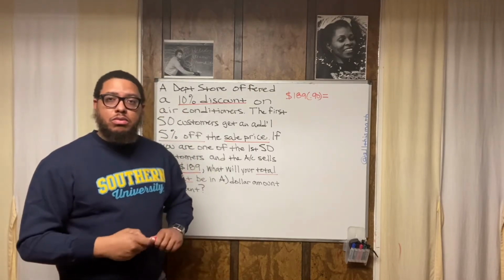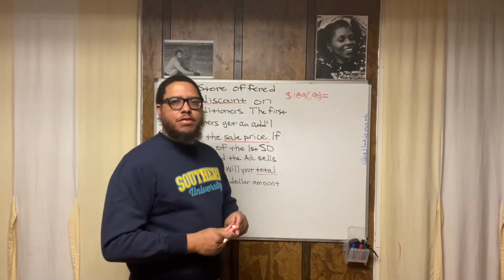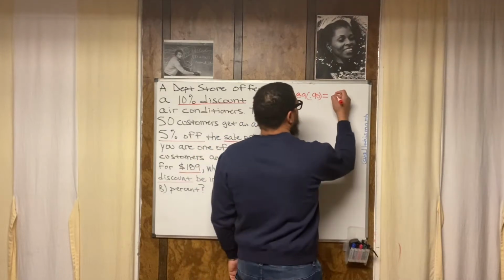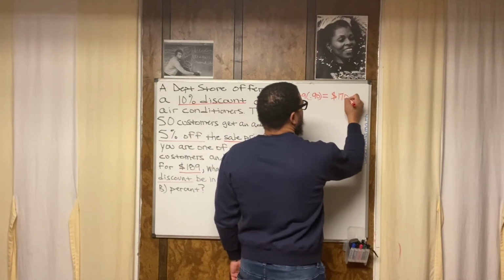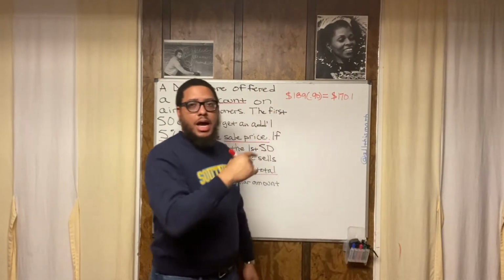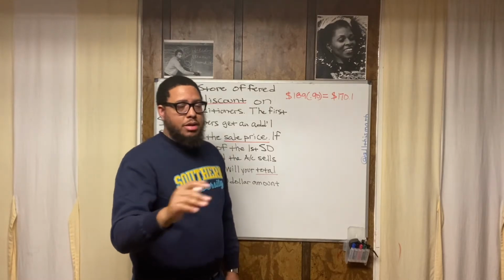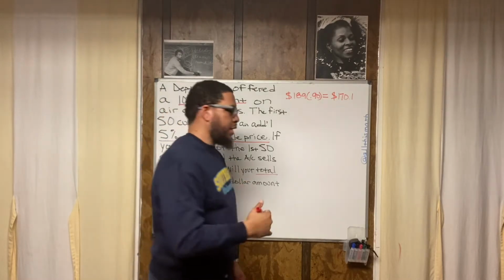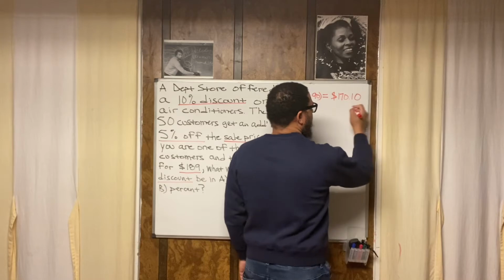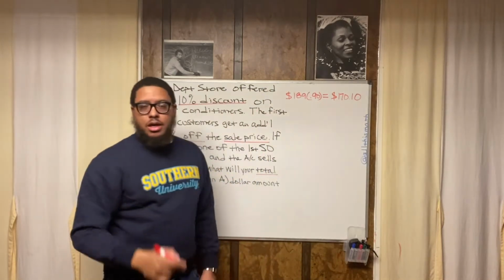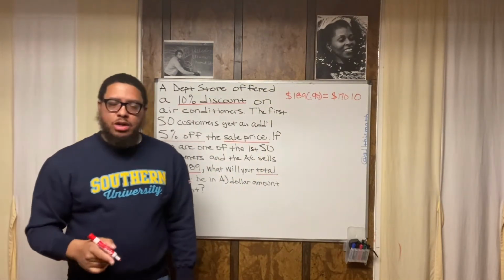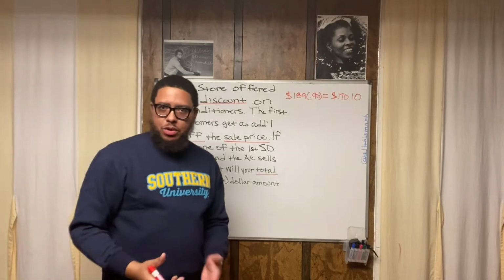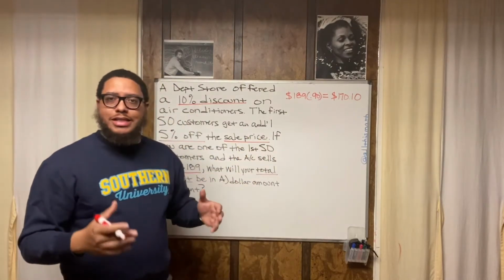But this is money though. We talk about money. So we're not going to say 170.1. 170.1 means $170 and not 1 cent, but 10 cents, because you put a zero on the end of it. $170.10. All right, 170.1 in money language, that's $170.10.